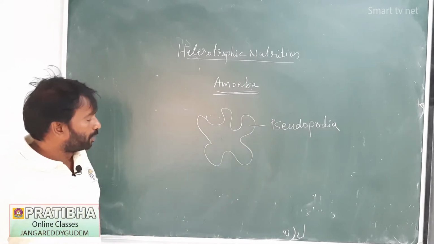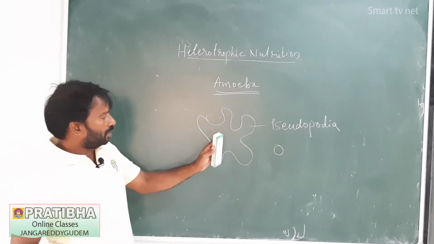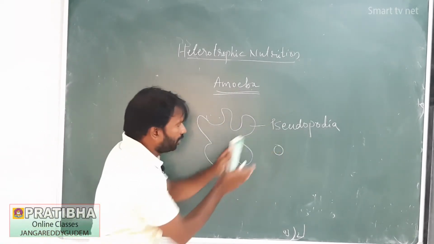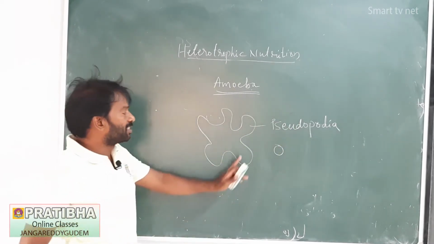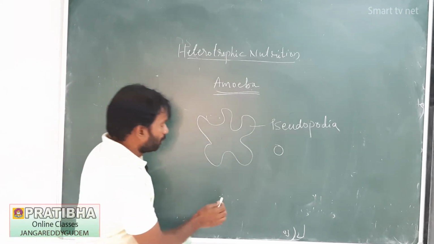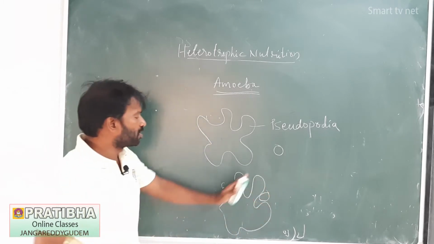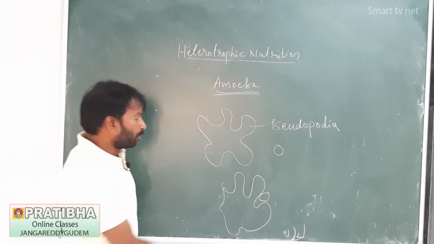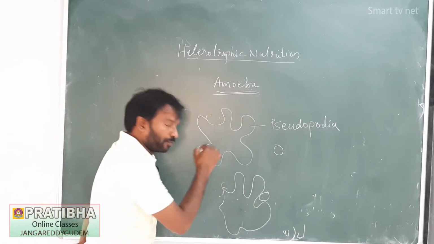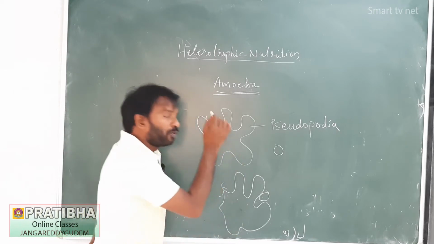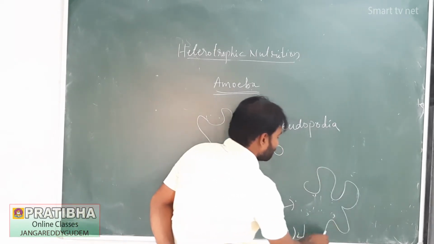For example, this is the amoeba. Nearby this amoeba, there is a food material. So this amoeba moves towards the food material and collects it with the pseudopodia. That means the pseudopodia fuse over the food material. Then the food material enters into its body through the body surface and forms the food vacuole.